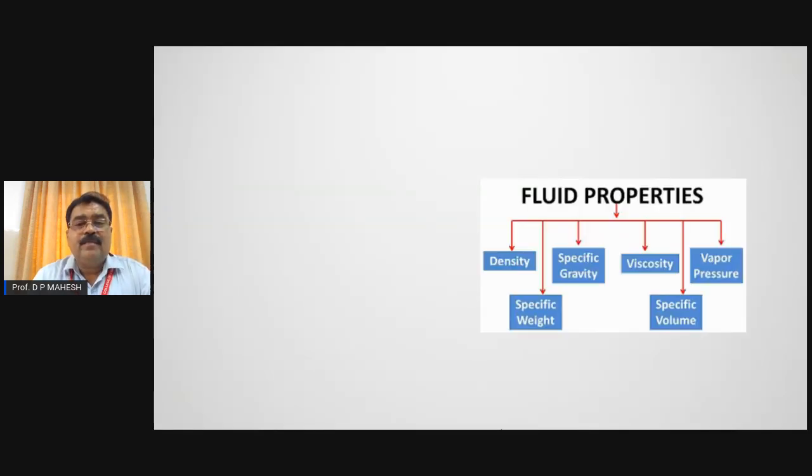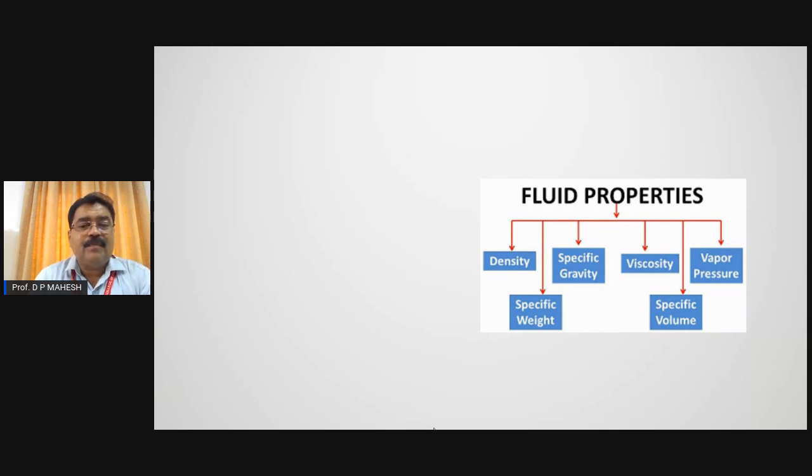In the subject fluid mechanics, what are the topics we are going to cover in the next 45 minutes? We are going to discuss the basic properties of the fluid, and we also discuss the pressure and the way of measuring the pressure. We will also discuss the hydrostatics. So one after the other we are going to discuss.